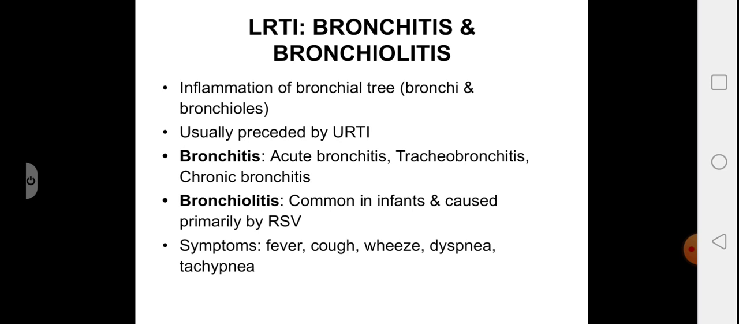Looking into bronchitis and bronchiolitis, it's inflammation of the bronchial tree. When the bronchi are involved, it's known as bronchitis, and when the bronchioles are involved, it's known as bronchiolitis. These infections are usually preceded by upper respiratory tract infection. Bronchitis includes acute bronchitis, chronic bronchitis, and tracheobronchitis. Bronchiolitis is more common among infants, and it's caused mainly by respiratory syncytial virus. The symptoms include fever, cough, dyspnea, tachypnea, and wheeze. Wheeze is an abnormal whistling sound during breathing because of the narrowing of the lower airways.